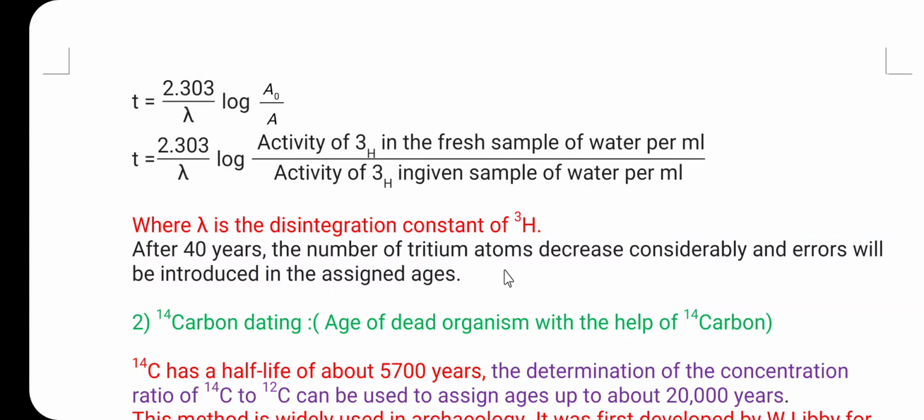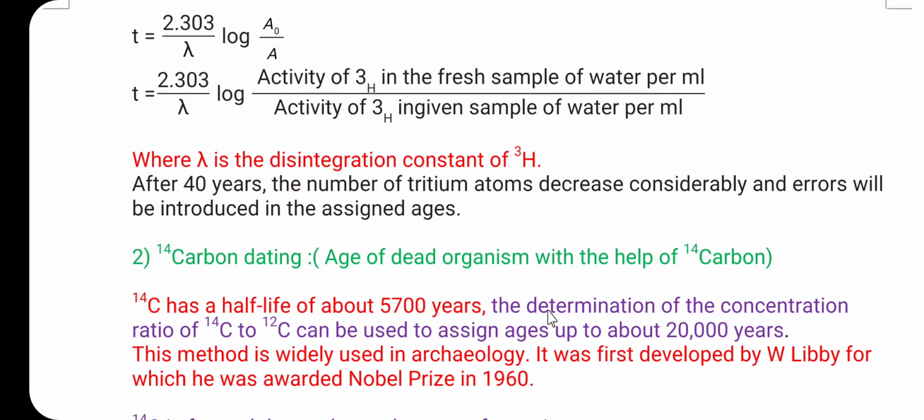Now let us consider the second application, that is the age of a dead organism with the help of carbon 14, and it is also called carbon 14 dating. In the atmosphere, a large quantity of nitrogen is present, about 78% nitrogen.